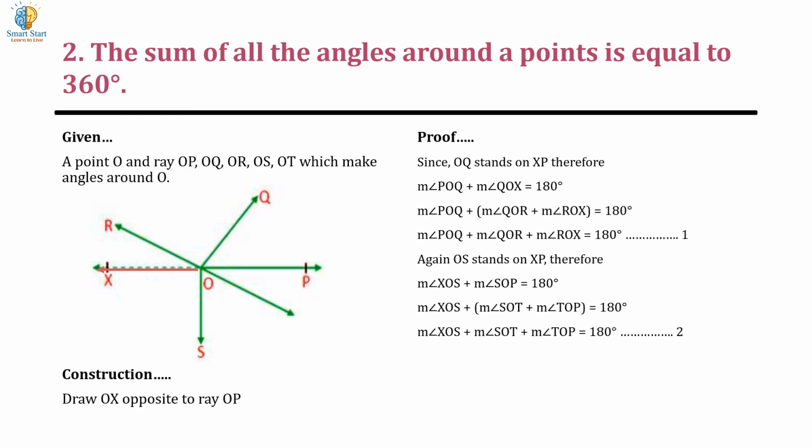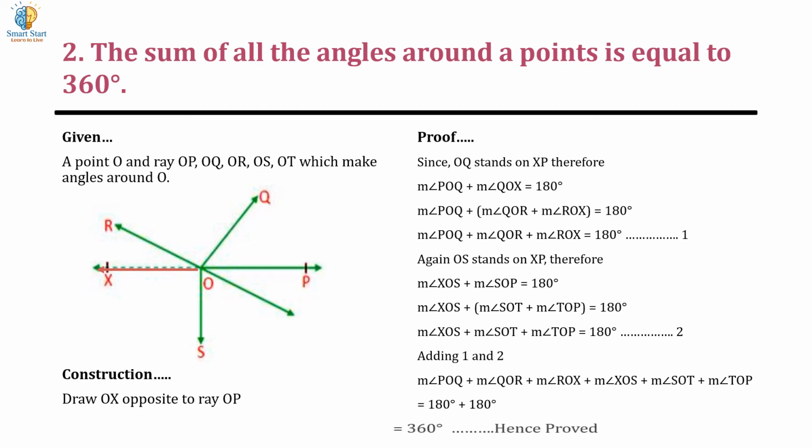180 degrees. If we add statements 1 and 2, then we get measure of angle POQ plus measure of angle QOR plus measure of angle ROX plus measure of angle XOS plus measure of angle SOT plus measure of angle TOP is equal to 180 plus 180. So, that is equal to 360 degrees. Hence, we prove the sum of all angles around a point is equal to 360 degrees.